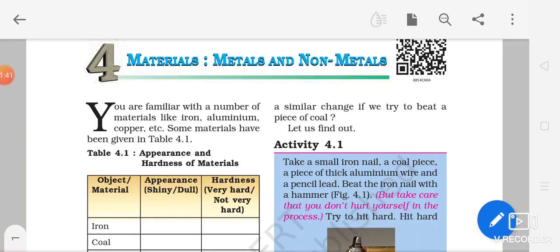Naturally occurring elements, whether metal or non-metal, those which occur in nature are just about 92, right? Now these elements undergo physical and chemical changes, and thousands and lakhs of materials are formed from just these 92 elements.